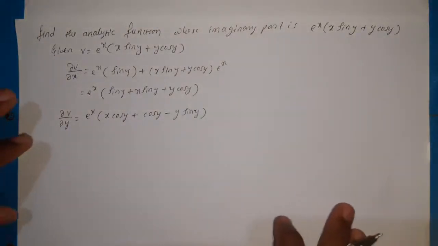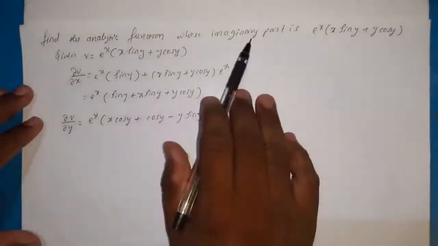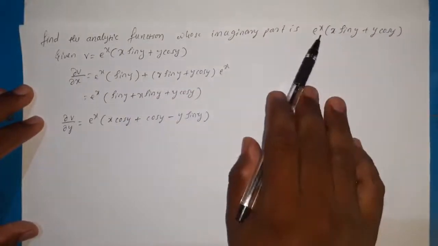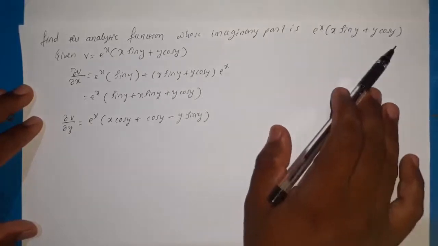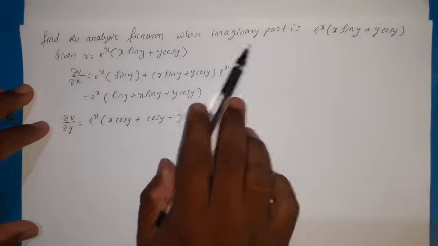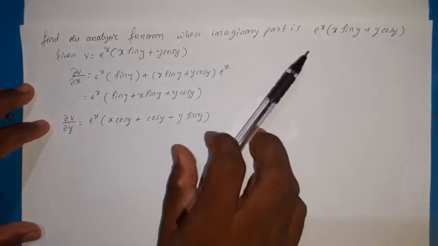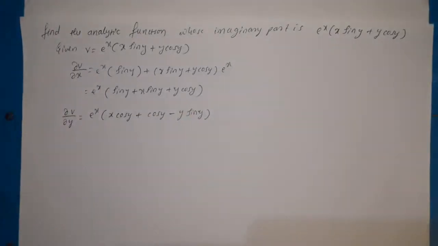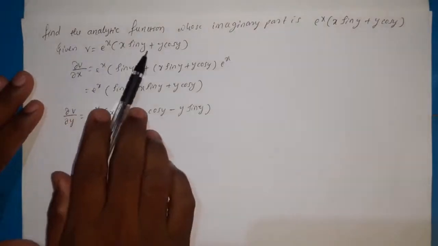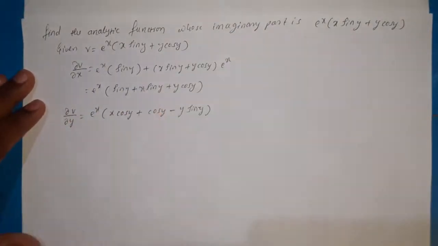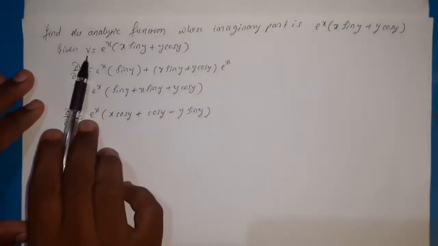The next example is, find the analytic function whose imaginary part is e power x into (x sin y plus y cos y). So here it is given that the imaginary part, and we need to find the analytic function. The question does not ask for proving the function is harmonic and also harmonic conjugate. Here we just need to find the analytic function. So here v is e power x into (x sin y plus y cos y). It is the imaginary part, therefore that is v.